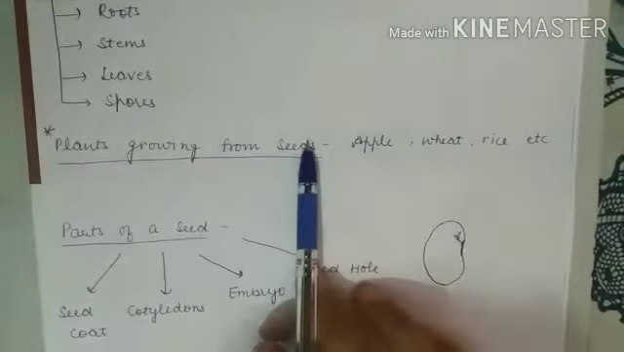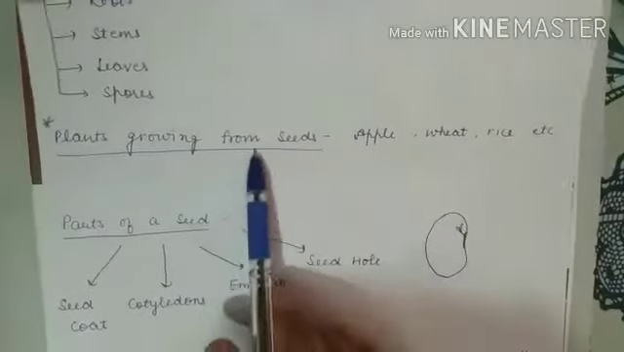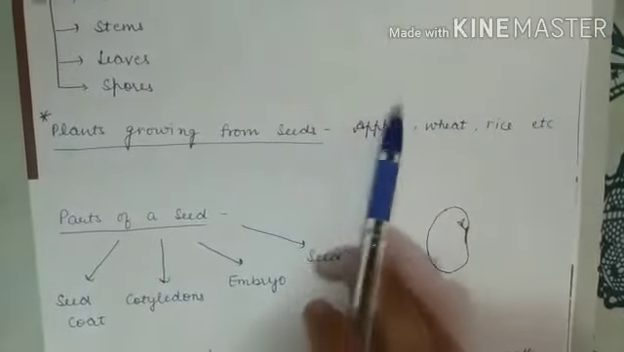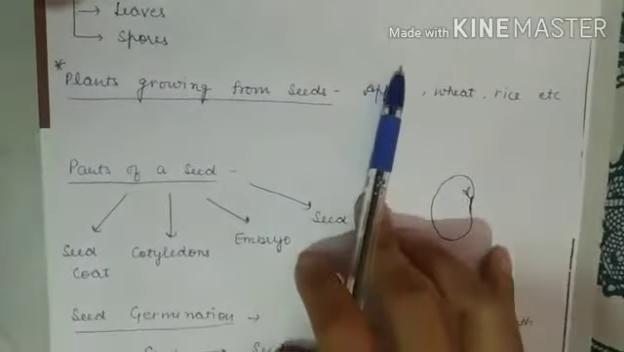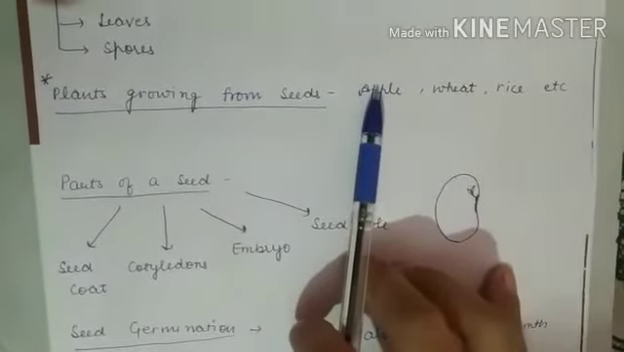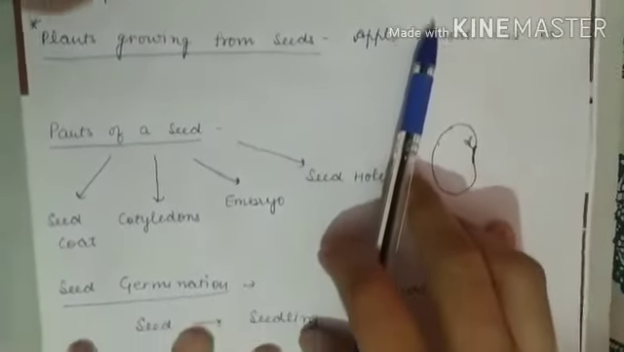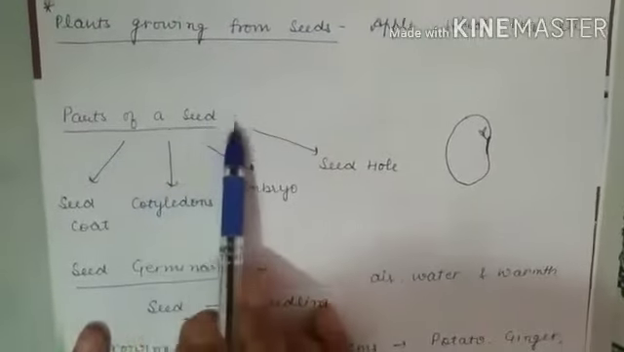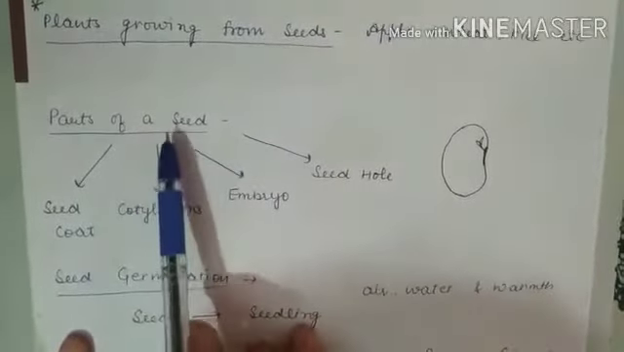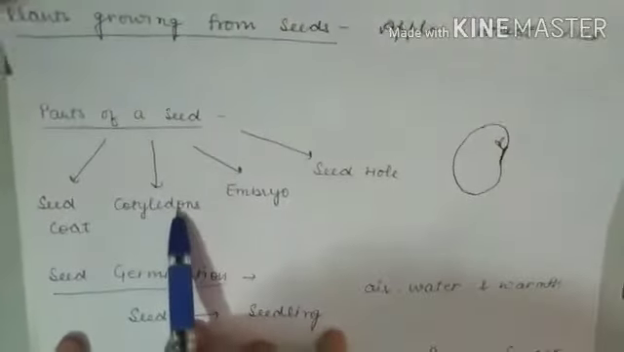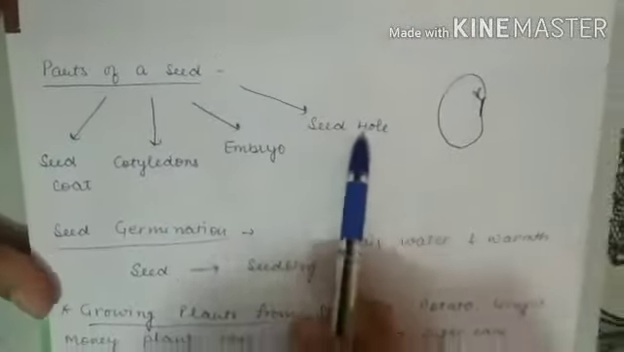And you all know that fruits are formed by the flowers and the fruits have seeds inside them. When those seeds get favorable conditions, they will change into new plants. Then I told you about the parts of a seed. I told you that a seed has mainly 4 parts: seed coat, cotyledons, embryo, and seed hole.